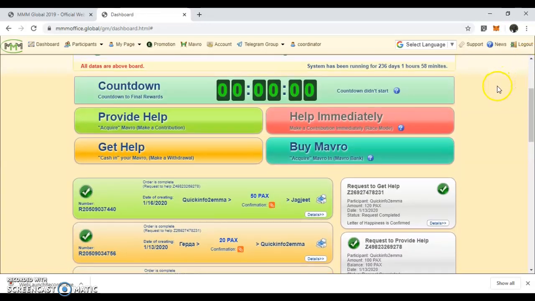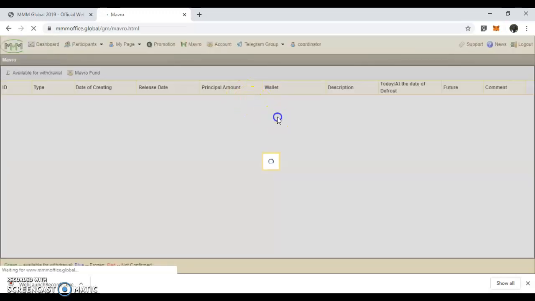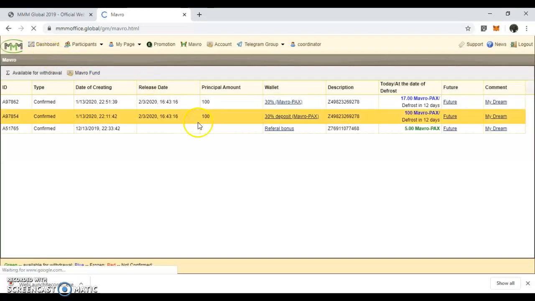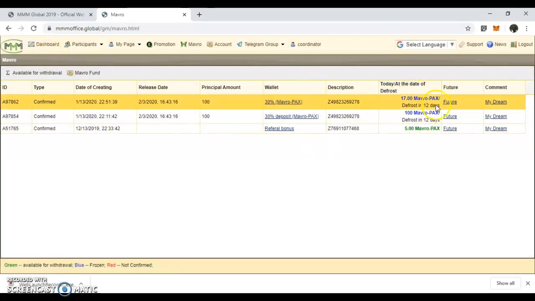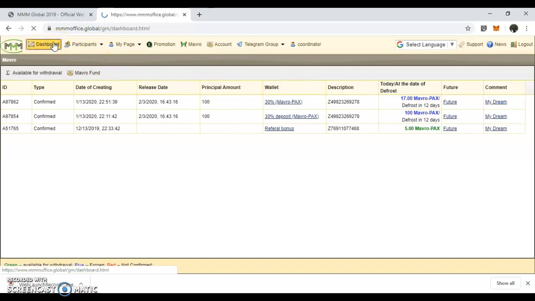Now immediately you finish providing that help, your account will look like this. You will see that your account will be frozen for 15 days. When that account is frozen for 15 days, once the 15 days are done, you can now get help. It will be like this for 15 days, and the days will count. Once it's 15 days, you can now come to your dashboard to get help. Before you can get help, you have to PH 50% of the exact amount you have PHed.